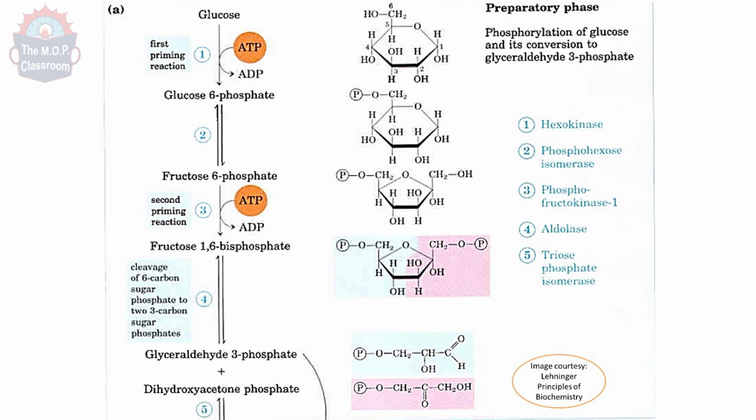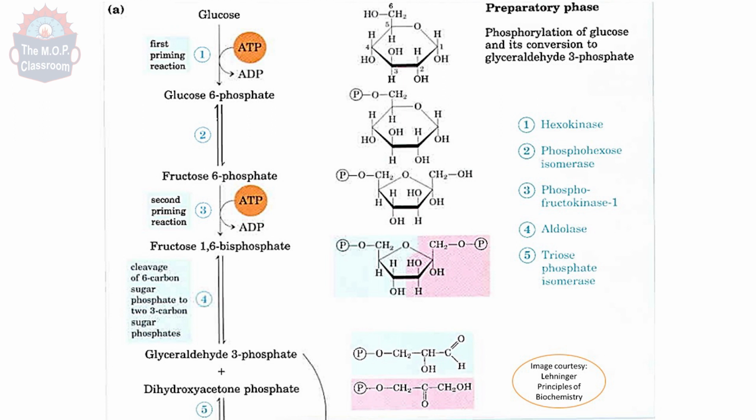In the second reaction, glucose 6-phosphate is converted to fructose 6-phosphate. We all know that glucose and fructose are isomers. So, this is just an isomerization reaction. Phosphohexoisomerase enzyme catalyzes the conversion of G6P to fructose 6-phosphate.